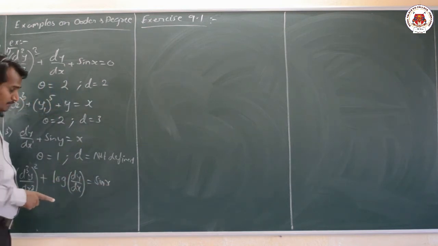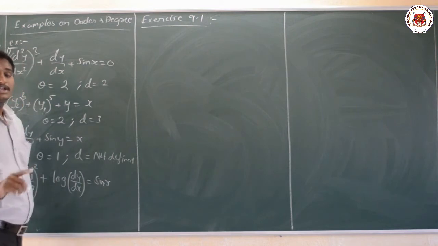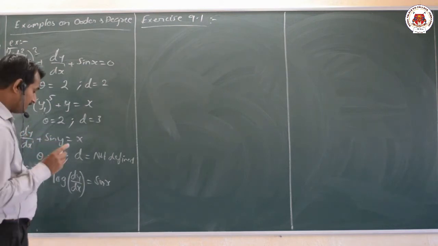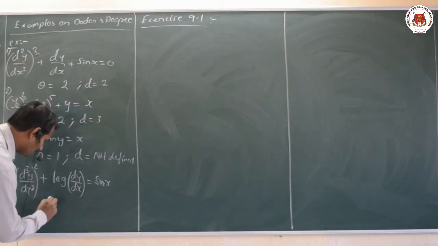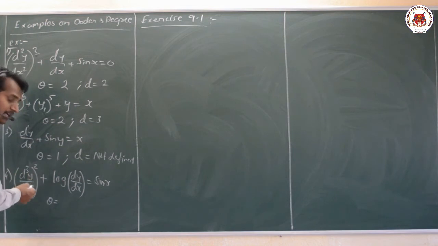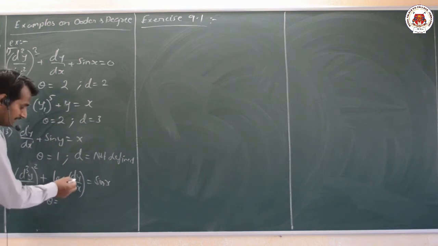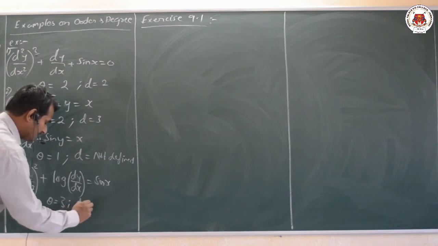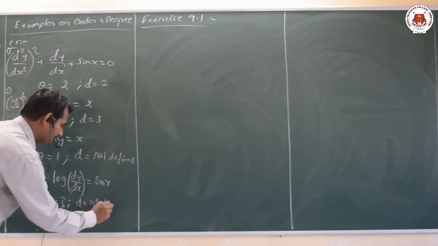In the example, if sin x is there, it is also right, but it should not be in terms of sin y here, that is a dependent variable. Now here, what is the order? Order is nothing but the highest derivative. d cube y by dx cube is the highest derivative, so the order is 3, whereas the degree is not defined.